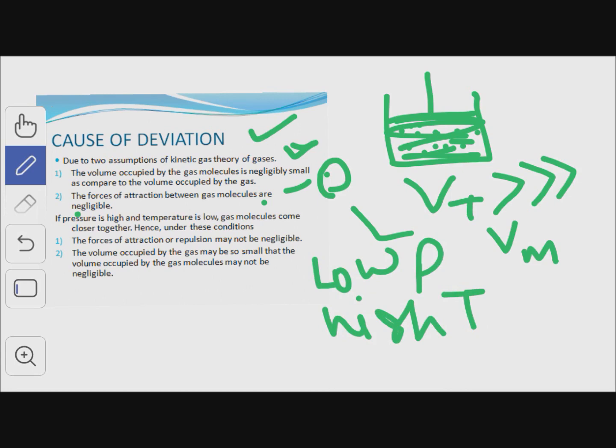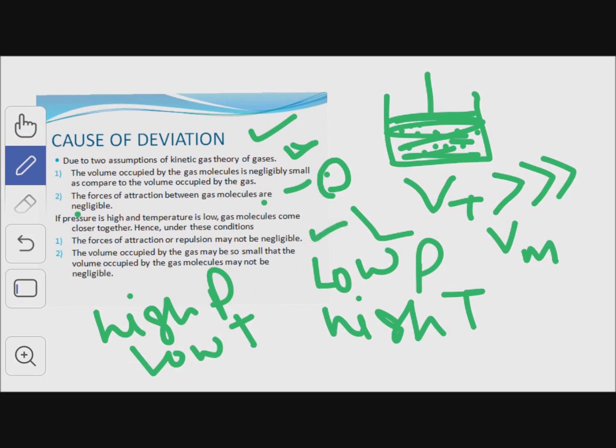But if we reverse the conditions, meaning pressure is high and temperature is kept low, the gas molecules come closer to each other. Hence, under these conditions, the forces of attraction or repulsion between the gas molecules may not be negligible.